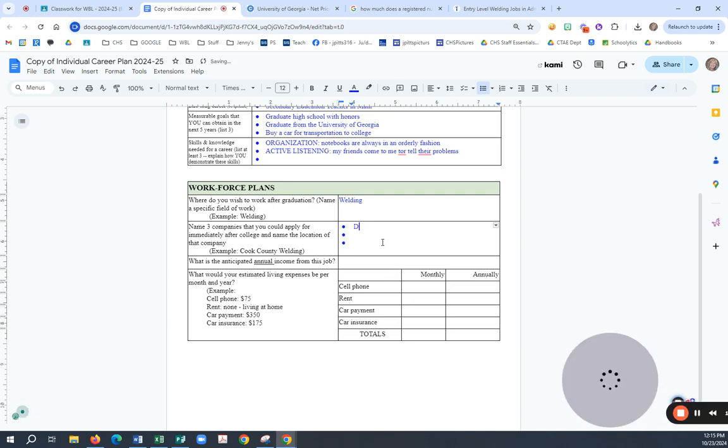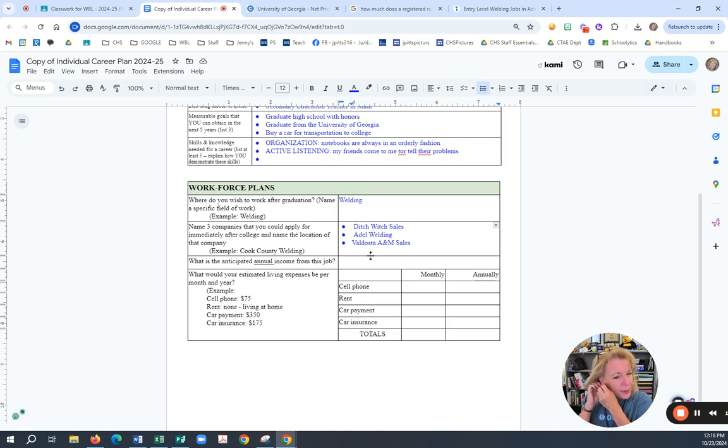That was a hard one. Ditch Witch Sales. I know I could probably try to get on at Adel Welding, and I know that I could probably get on at Valdosta A&M Sales. Okay, those aren't real places, but let's just pretend like they were. So I know that that's what it would be.